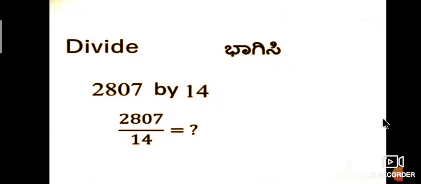Next one is, students, divide. In Kannada it is called Bhagisi. Divide 2807 by 14. Friends, how do we divide 2807 by 14?